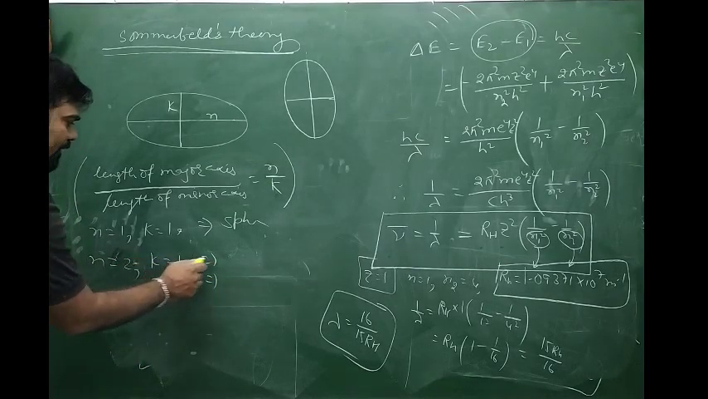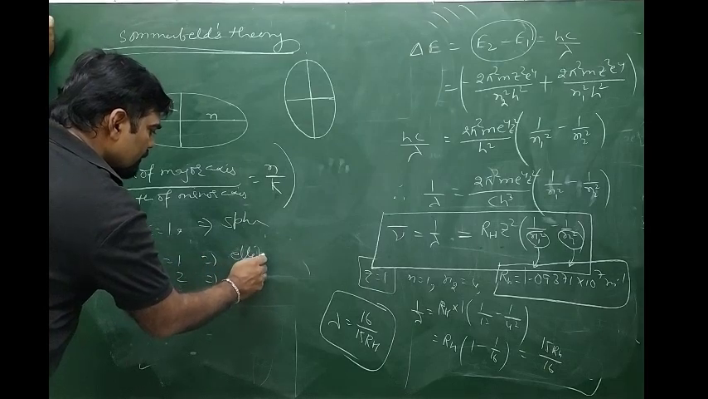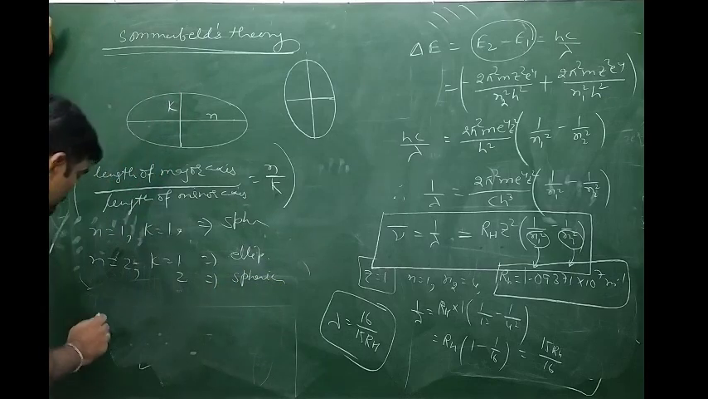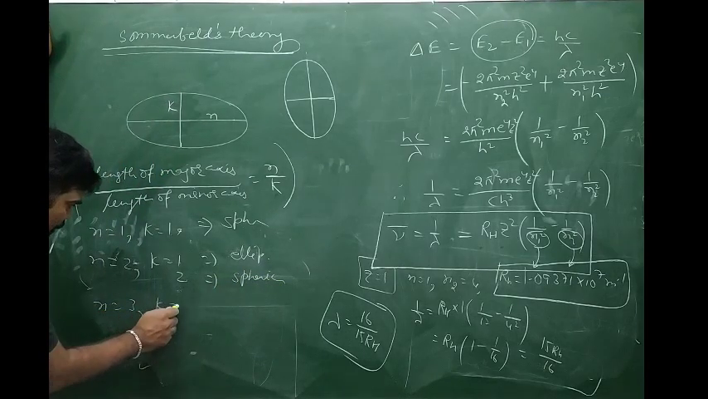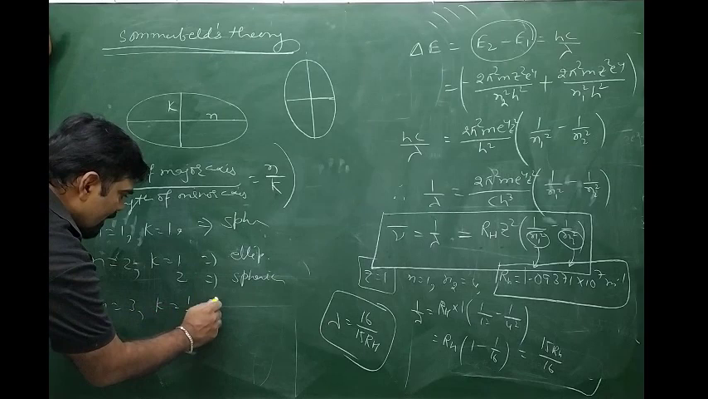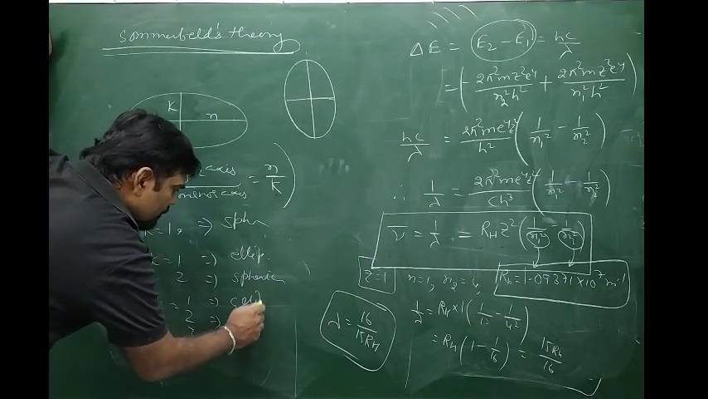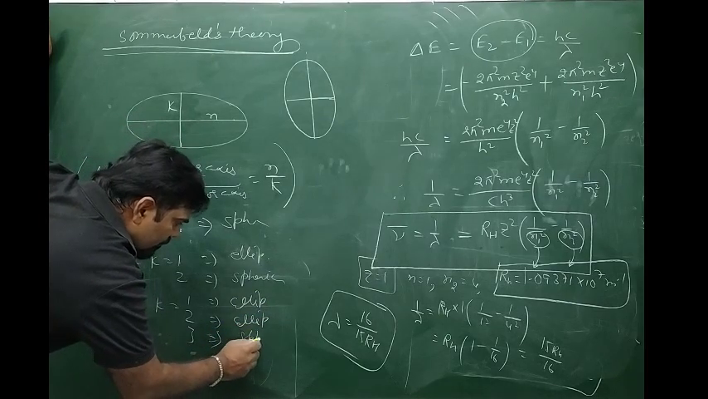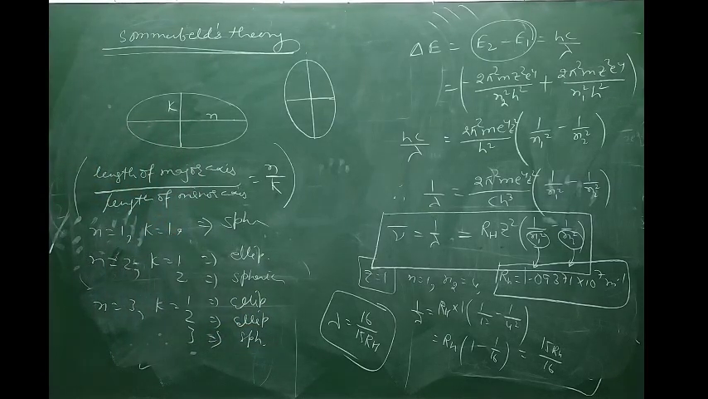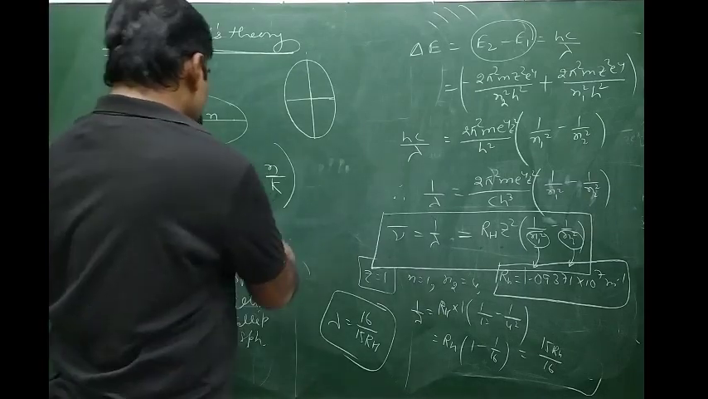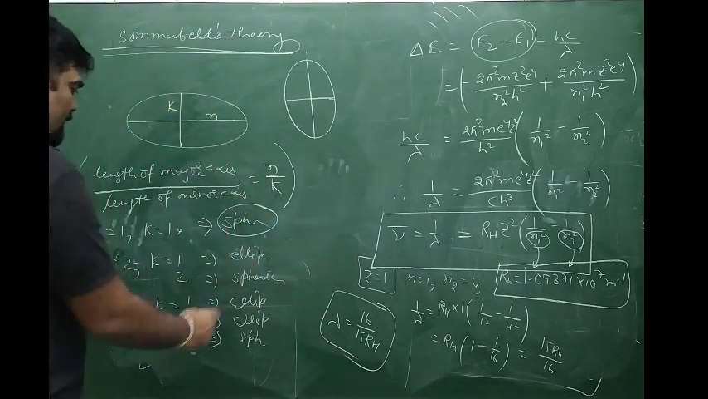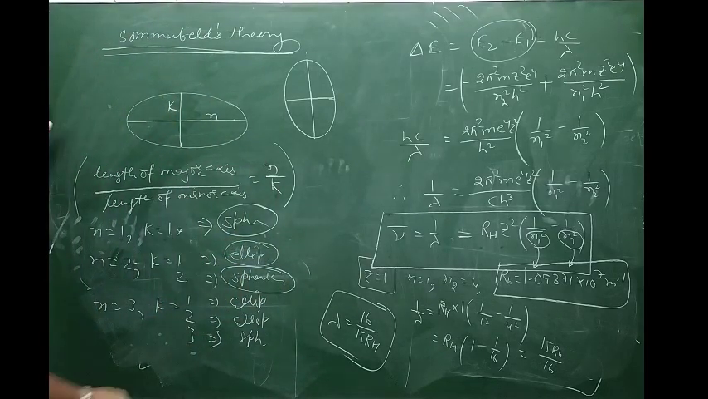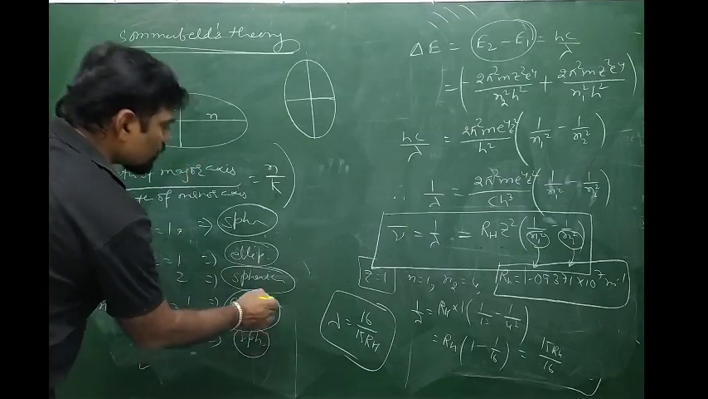2 by 1 is elliptical, but 2 by 2 is a spherical path. If n is equal to 3, the k value can be 1, 2, 3. So 1 is elliptical, 2 is elliptical, but 3 by 3 will be spherical, and so on. That is, the first cell is made up of a single subcell which is spherical. The second cell is made up of two subcells, one is spherical, the other is elliptical. The third cell is made up of three subcells, one is spherical and two are elliptical, and so on.